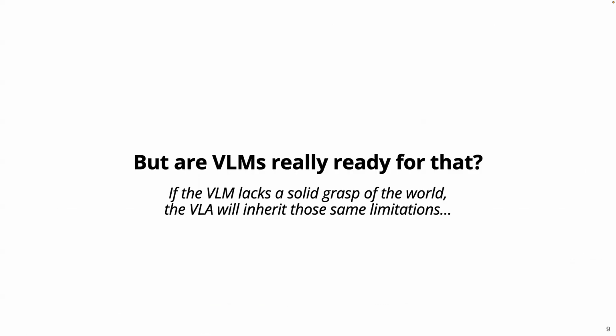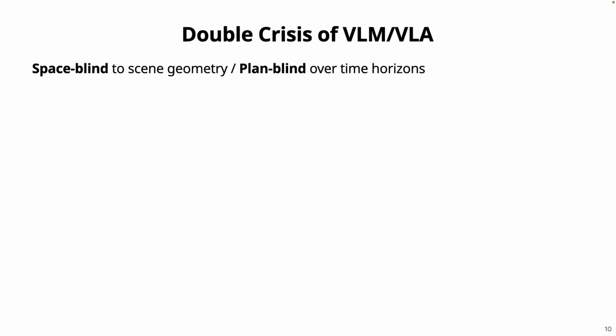As we push forward with this VLA training pipeline, it brings out another question: are the current underlying vision language models fully equipped for the physical demands of robots? Training pipelines are evolving really fast, but if the fundamental vision language models cannot have a solid grasp of the world, then the VLA will just inherit the same limitations. So in this talk, I will reveal two bottlenecks in vision language models. First, they are space blind to the geometry, and second, they are plan blind to the time horizons.